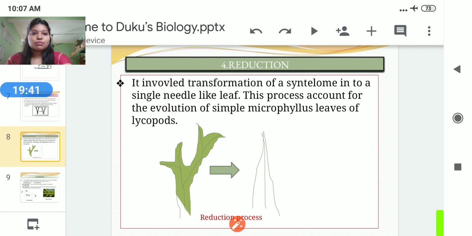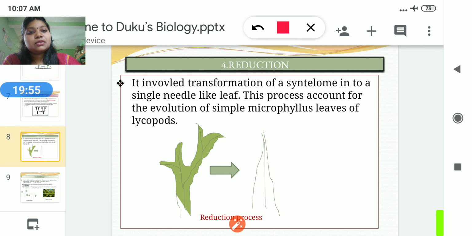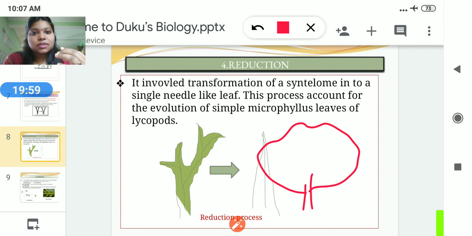Then the fourth one is the reduction process. Reduction process means what we want to know about the reduction. It means it is reduced. Last, in the case of syngenesis, we have already seen the fusion process, fusing to make large leaves, even a large organism. In the case of reduction, the size is reduced.